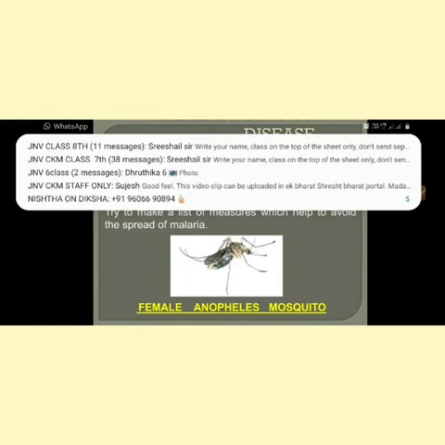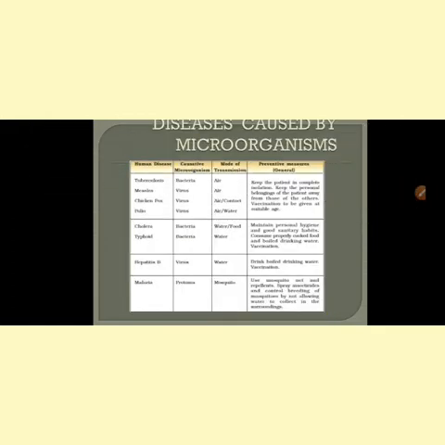Similarly, here is another example. In that way, when we take any contaminated food, contaminated water or contaminated air we are inhaling, we may suffer from microbial infection or microbial disease. This table is given in your textbook, children. You can go through it.